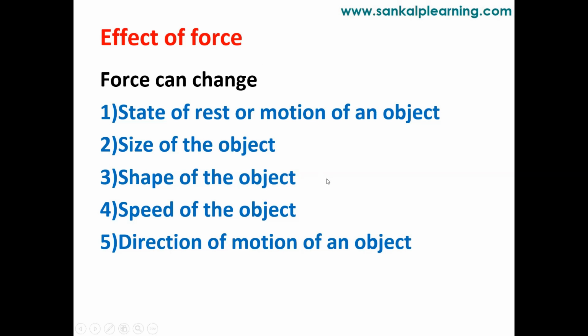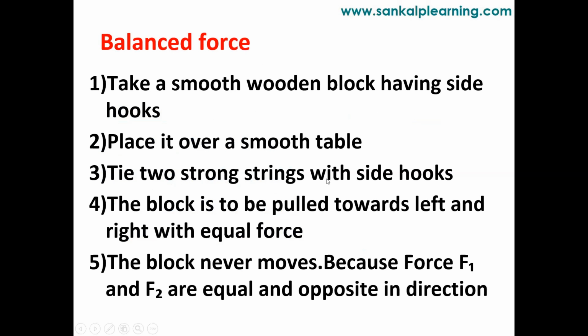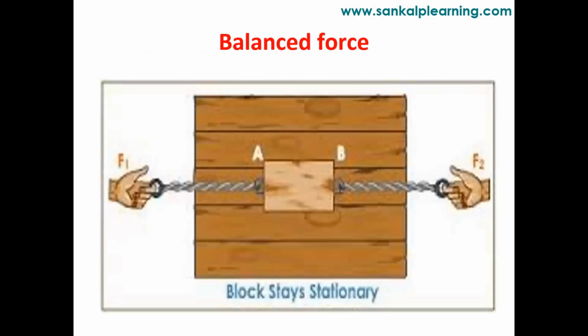Then next we have the types of forces. We have mainly two types of forces. The first one is balanced force. Before reading the example, this is the explanation part of the figure here. You can see this figure. We have a table, and on the table we have a wooden block. Next, in both directions, you can see F1 and F2 in the figure.